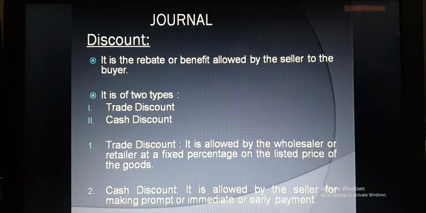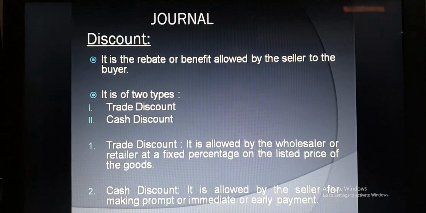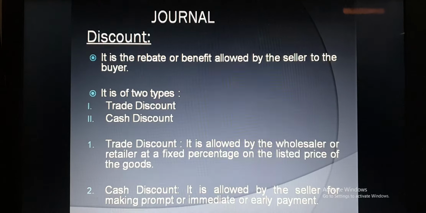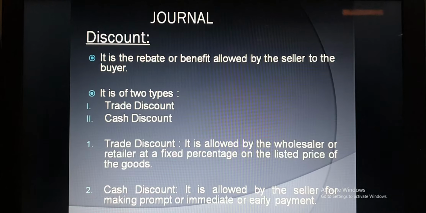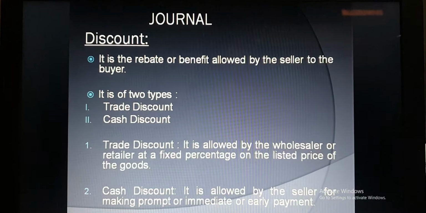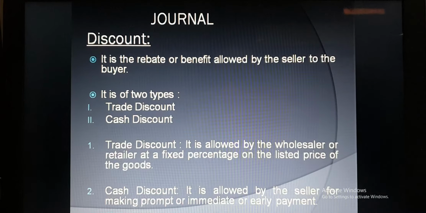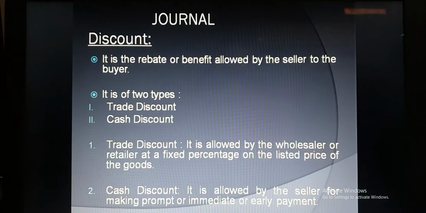So whatever discount is allowed by the seller to the buyer or customer for making early, prompt or immediate payment is considered a cash discount. So this is about discount and the two types of discount, trade discount and cash discount.